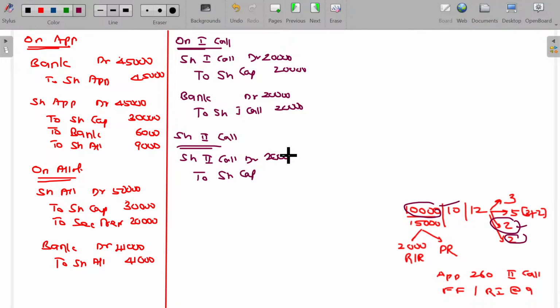Come on, tell me. On collection, bank account debit to share second call. How much is collected? Come on, tell me. How much is collected? Here only there is a default. Tell me what is the amount collected?